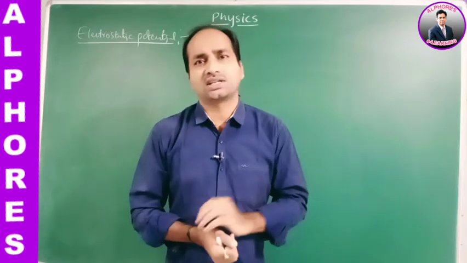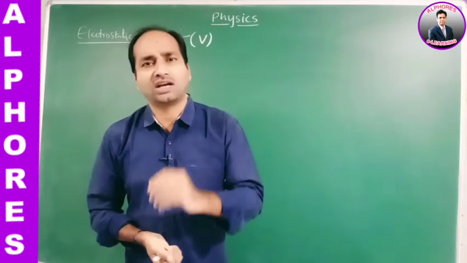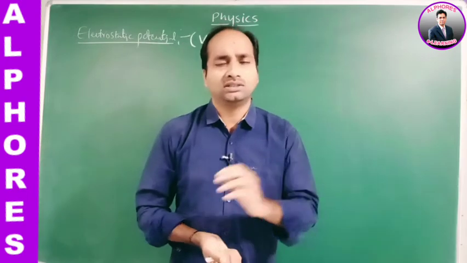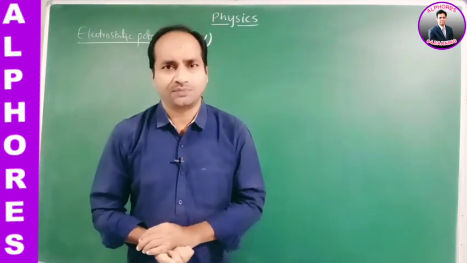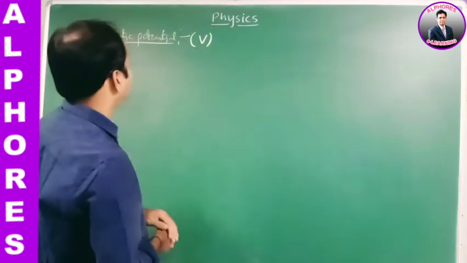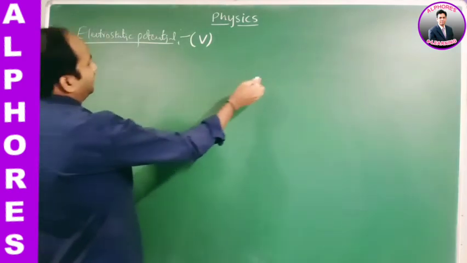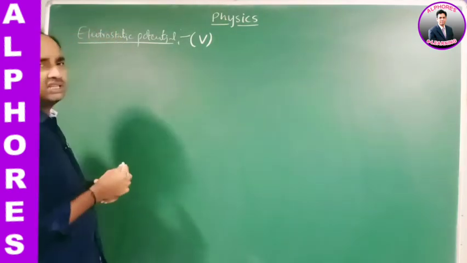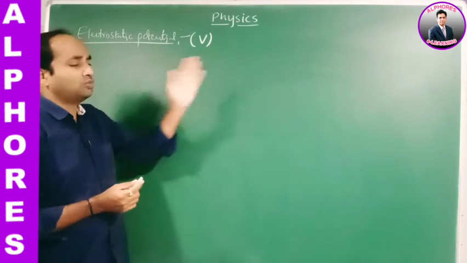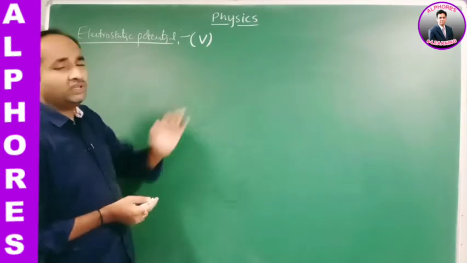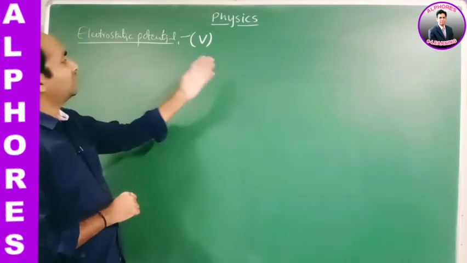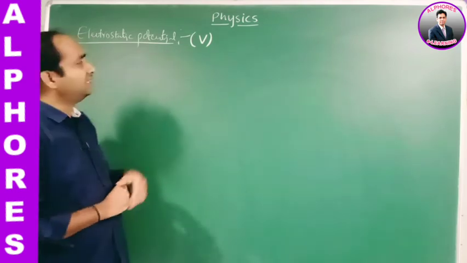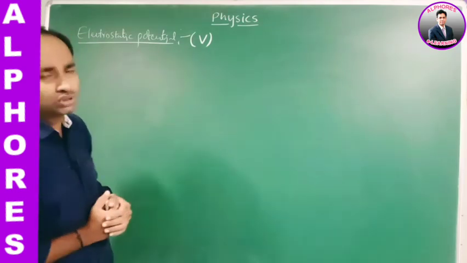In such conditions, some work has to be done against the intensity of the electric field. If a point charge is initially at infinite distance, the amount of work done by moving a charge from infinity to any point in the electric field is called the electrostatic potential